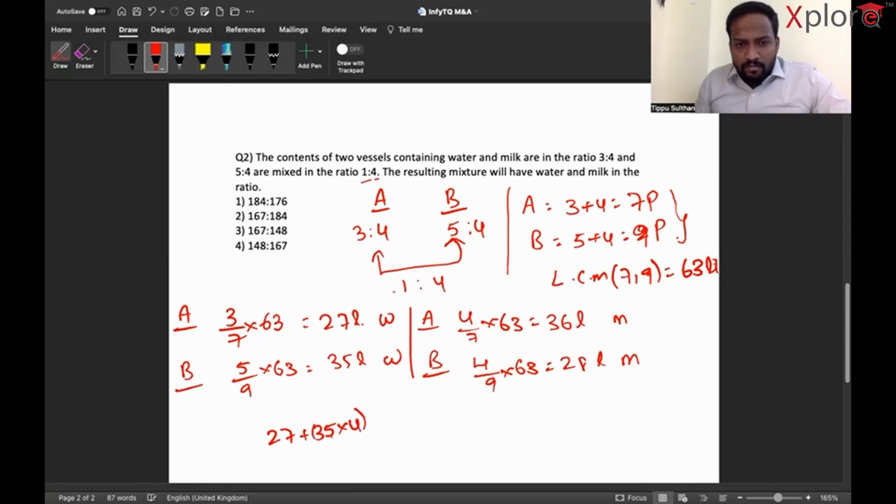Similarly, milk is 36 plus 28 into 4 parts. This is your answer, guys. So 35 4s are 140 plus 27, 167. This is 112. 112 plus 36, 148. So the ratio is 167 to 148.